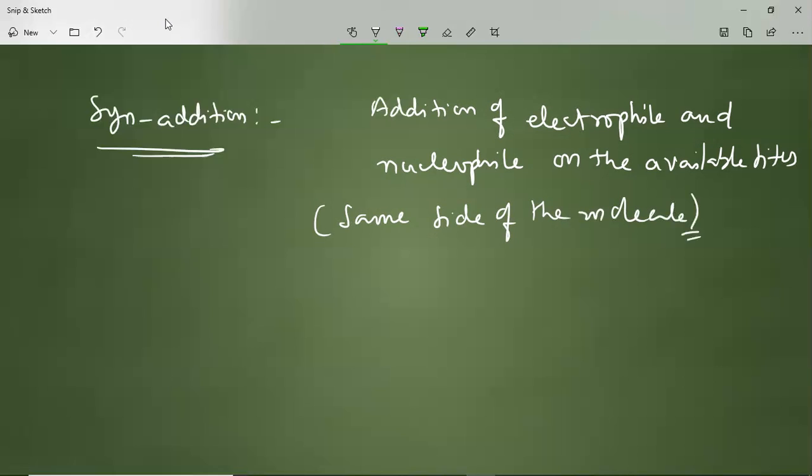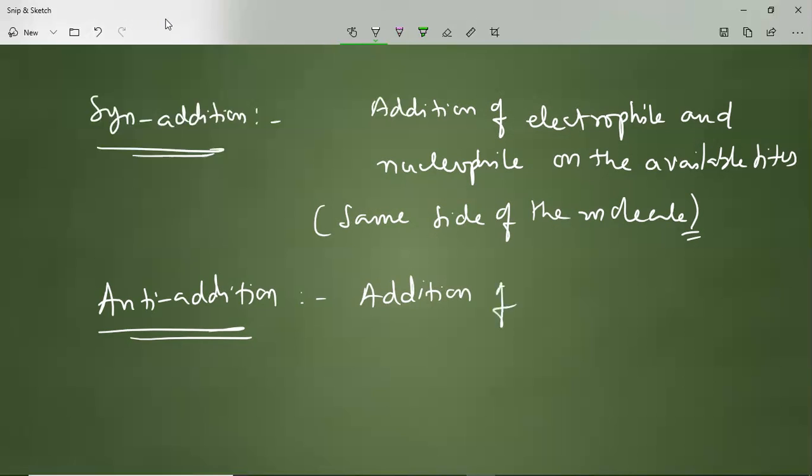What about anti-addition? Now we'll see the meaning of anti-addition. The anti-addition is nothing but the addition of reagents, that means electrophiles and nucleophiles, trans to the available sites.